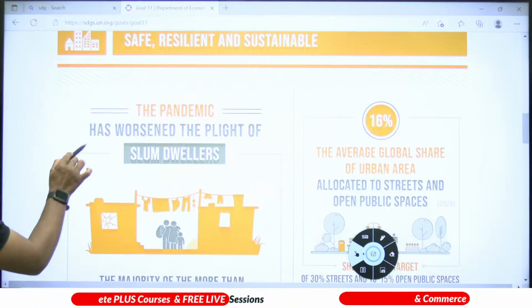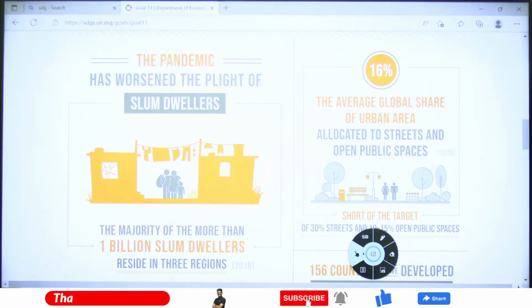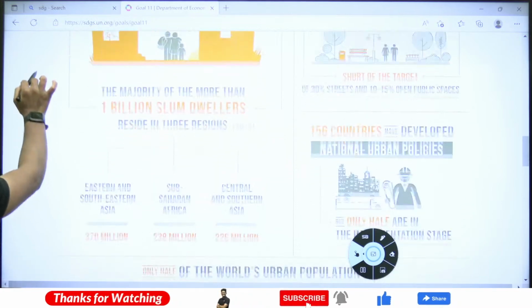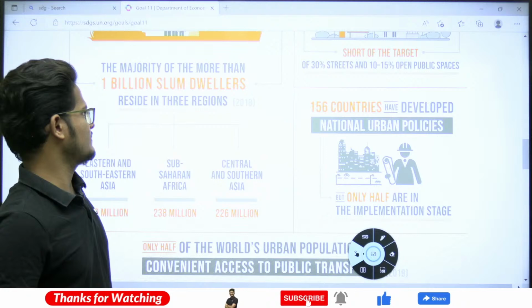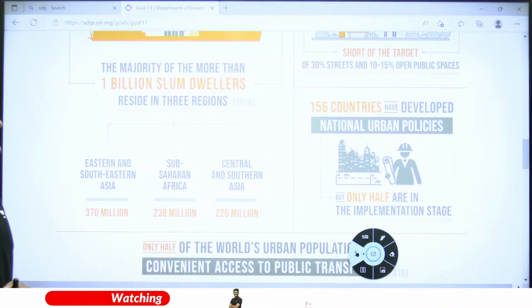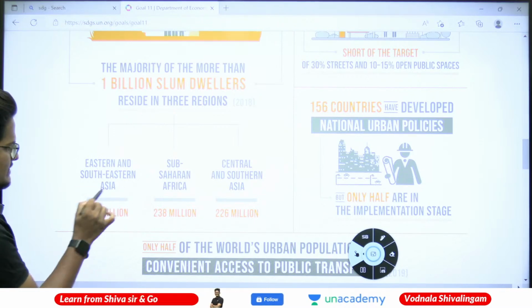So the pandemic has worsened the plight of the slum dwellers. Yes, sustainable cities and communities. The majority of the more than 1 billion slum dwellers reside in three regions.